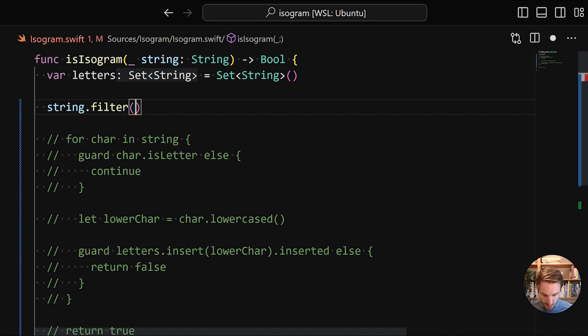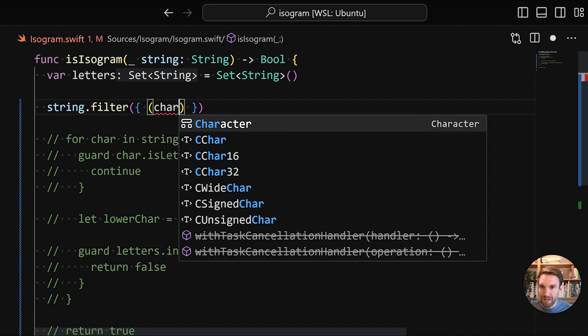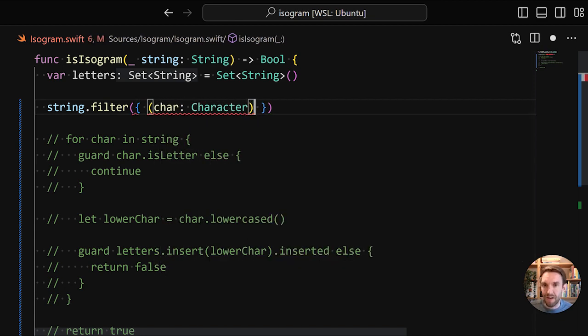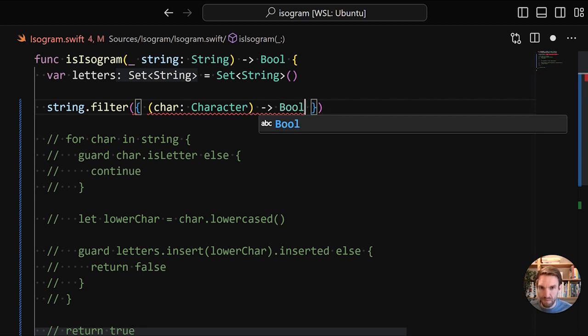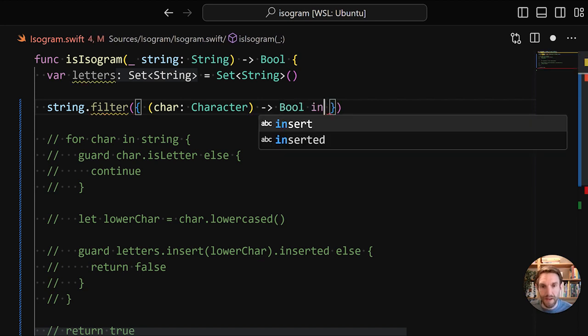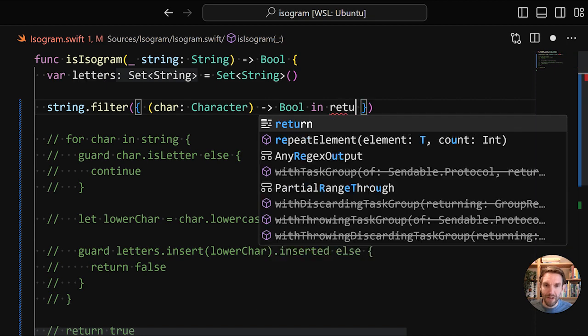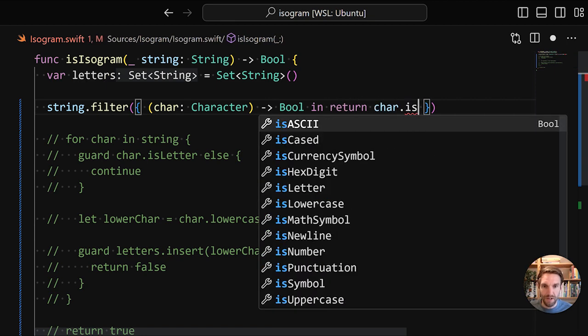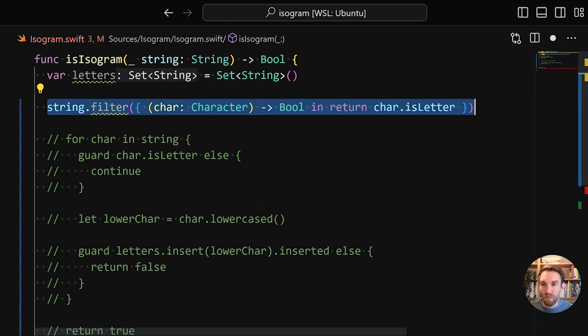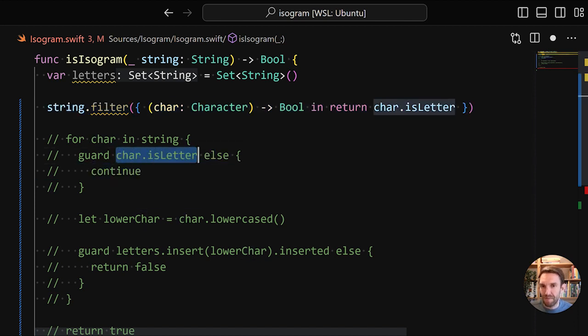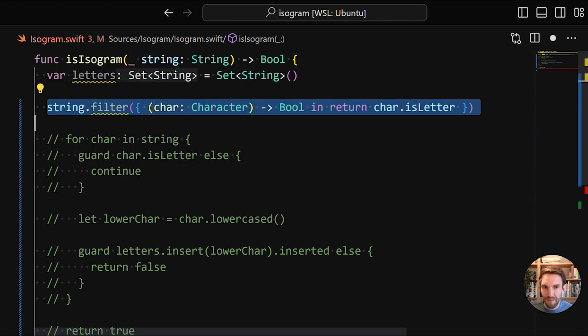And the syntax for that is that we're going to do the curly braces. Then we're going to have to list the parameters. So in this case, there's a single char character, the return type, which is Boolean. Then we'll do in, and then we're going to return our actual value. And in this case, it's char.isLetter. So what this function call does, it will handle the iterating over the individual characters within the function call. So we don't have to bother with that. We just bother with just this bit of logic. So this bit of code is the same as this.